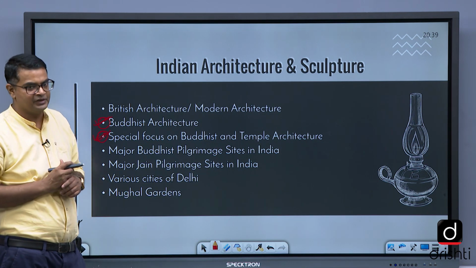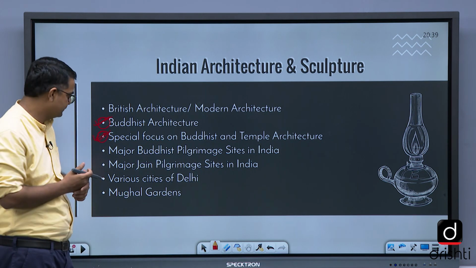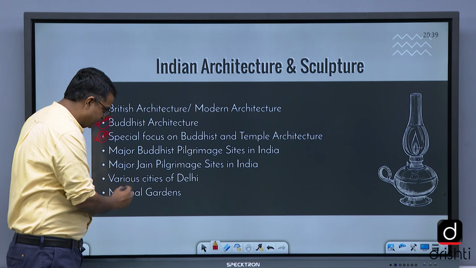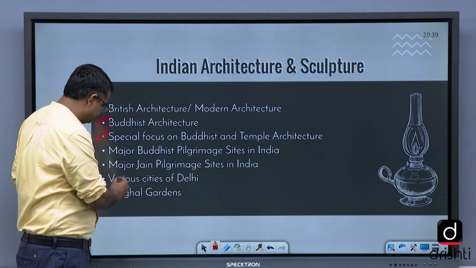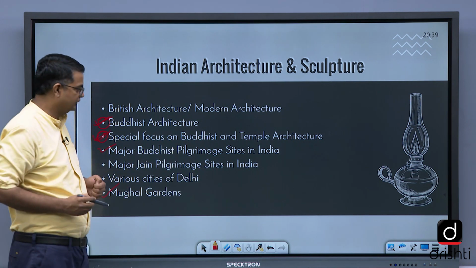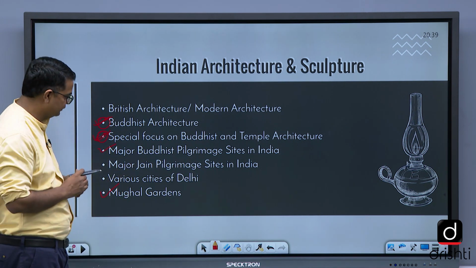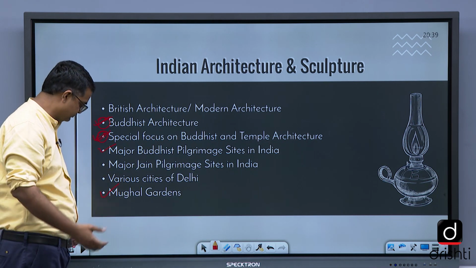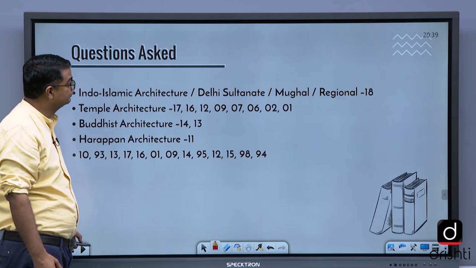Major Buddhist pilgrimage sites like monasteries and all that. Major Jain pilgrimage sites, various cities of Delhi, Mughal gardens. These are the areas that I've marked, which are important, which you can focus on for prelims and from where they ask the questions.